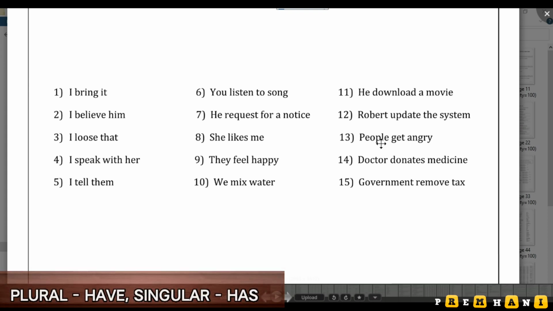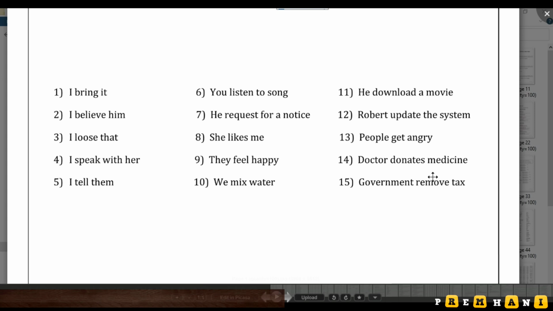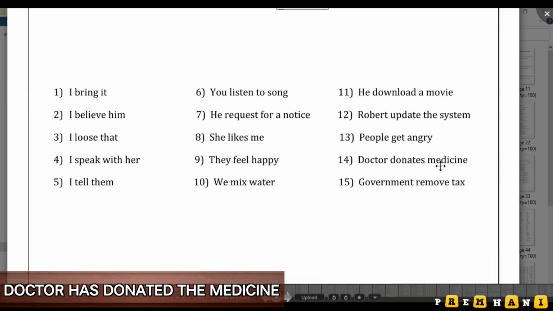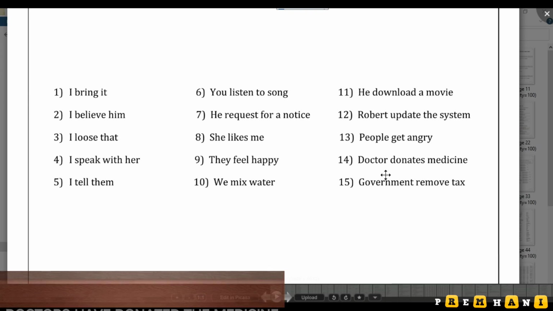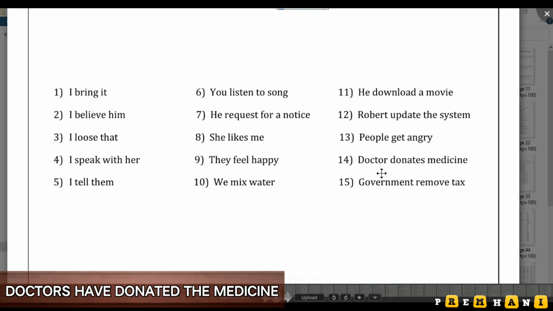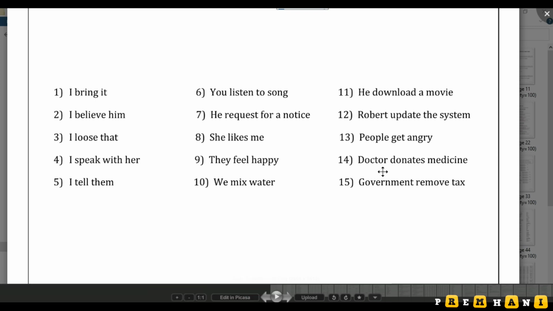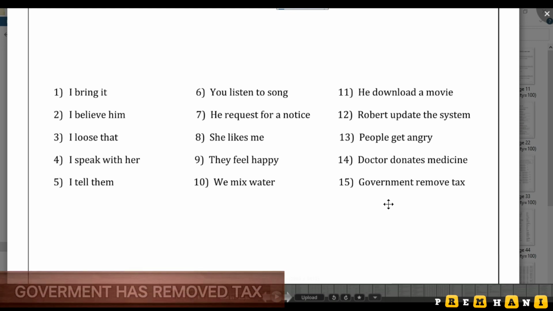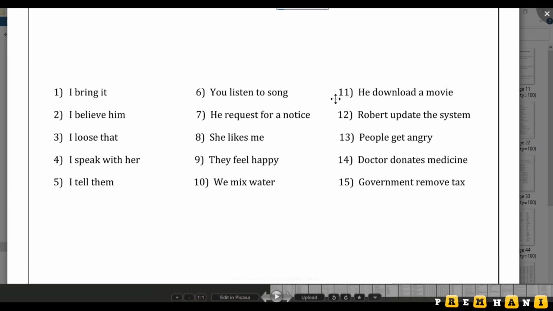Because people is plural, we are using have. Doctor donates medicine. Convert it, doctor has donated the medicine. If it is doctors, then doctors have donated the medicine. For plural we are using have. For singular we are using has. Understand? Next is government removes tax. Government is one thing, so one government, so government has removed the tax. This is the answer. This is about present perfect tense, guys.